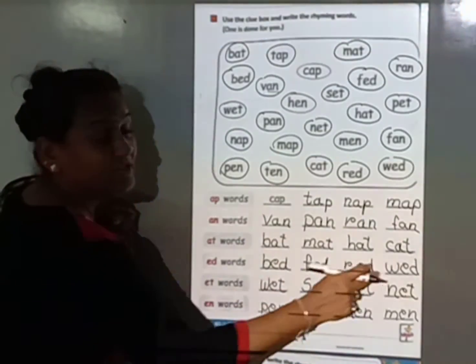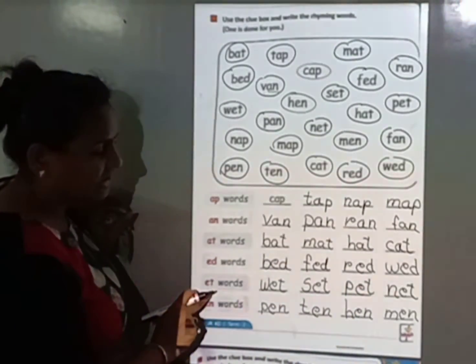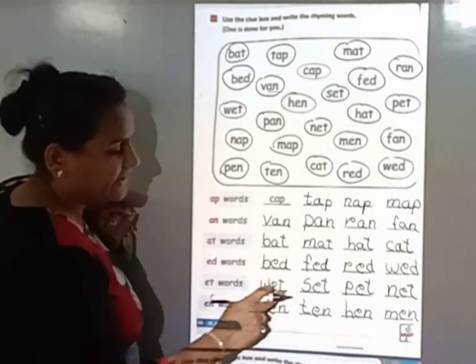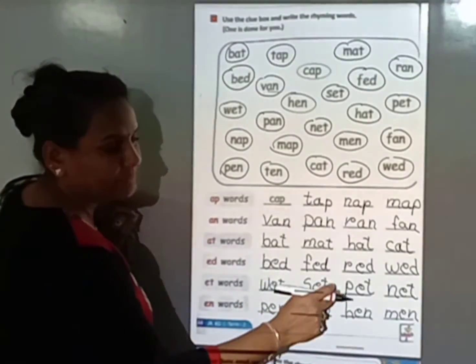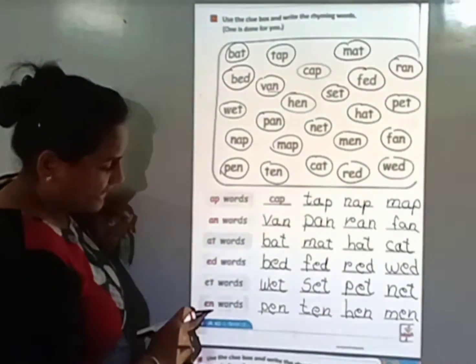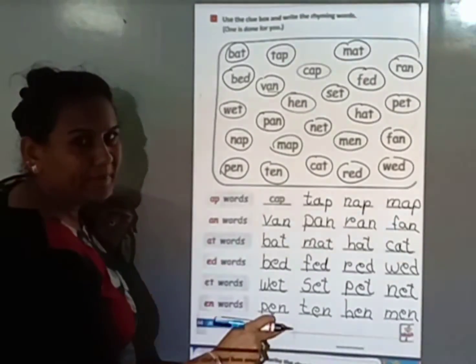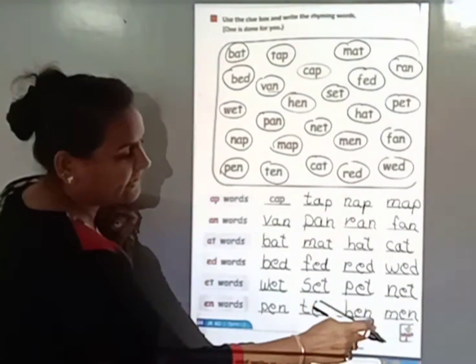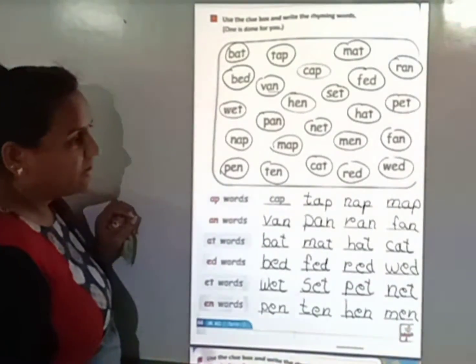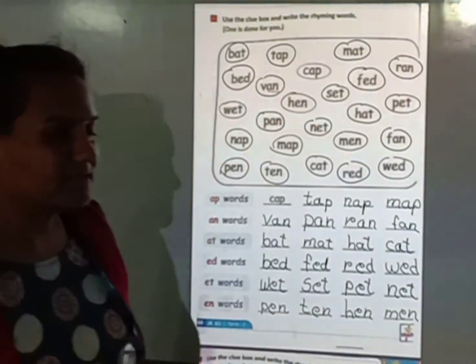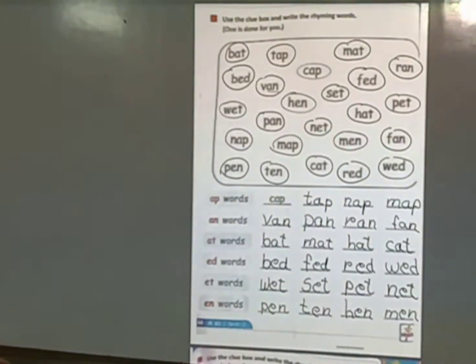R-E-D, red. W-E-D, wed. ET words: W-E-T, wet. S-E-T, set. P-E-T, pet. N-E-T, net. And EN words: P-E-N, pen. T-E-N, ten. H-E-N, hen. M-E-N, men. Okay kids, do this exercise in your textbook also.